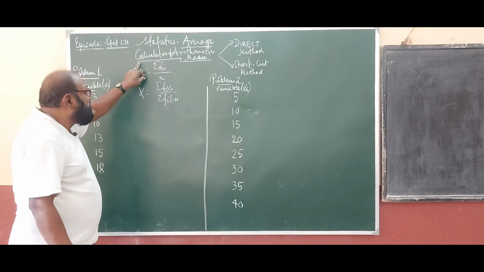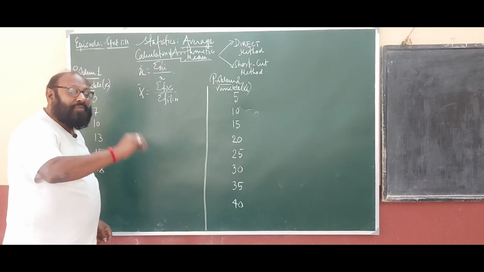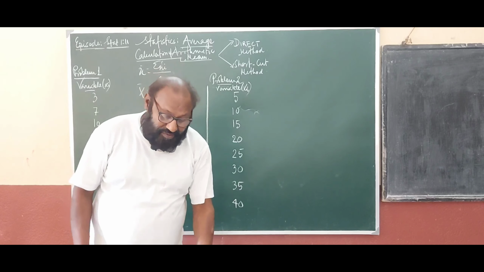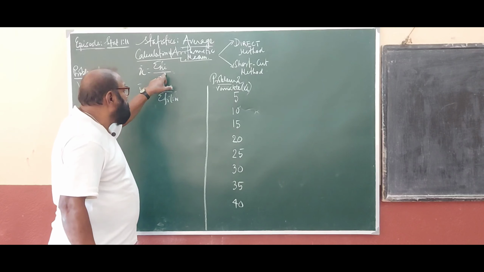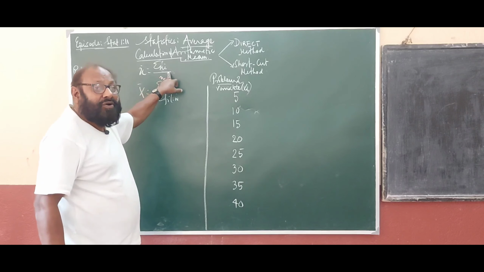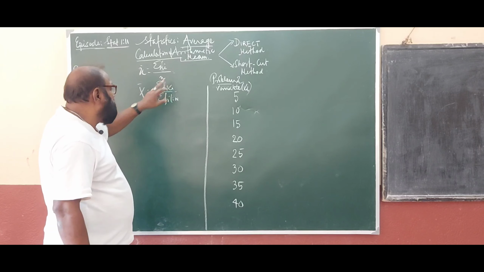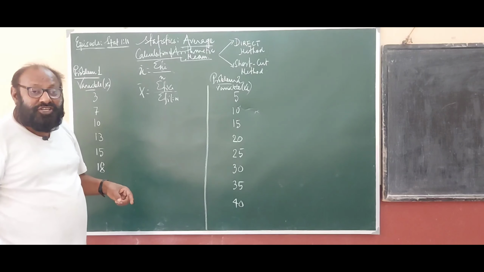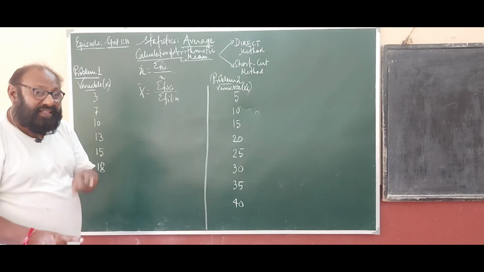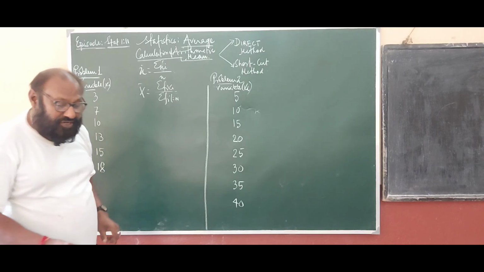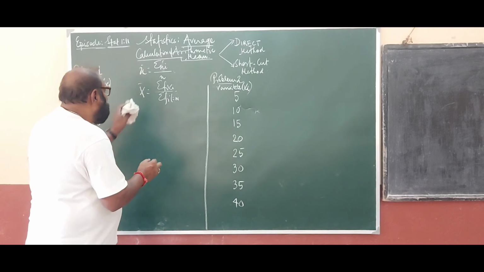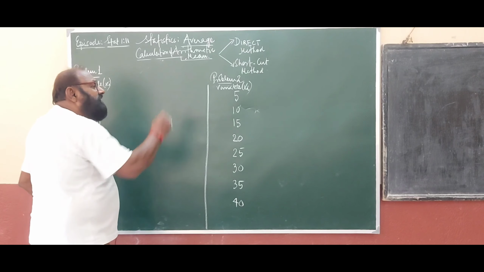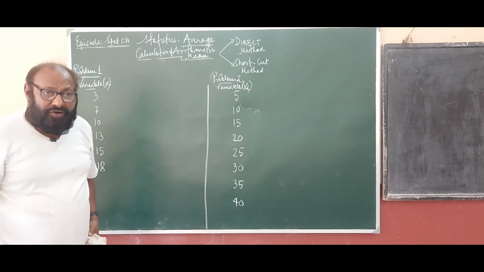Arithmetic mean is the sum of the observations 1 to n divided by the number, and when frequency is given, each and every observation is multiplied by the respective frequency of that observation. Now, this arithmetic mean can be calculated by the direct method or by the shortcut method.